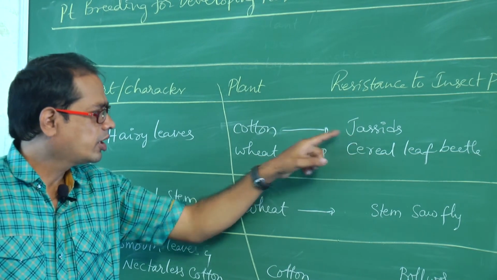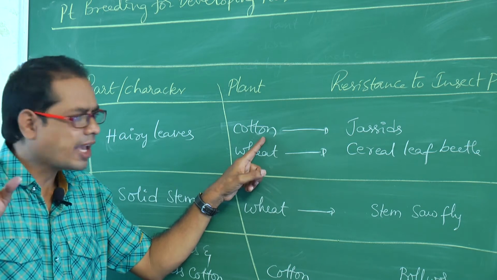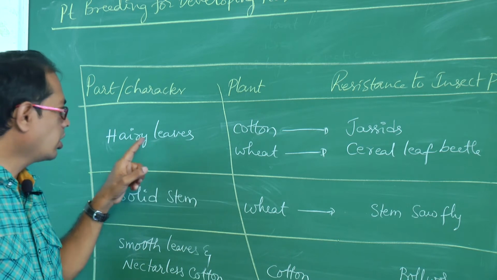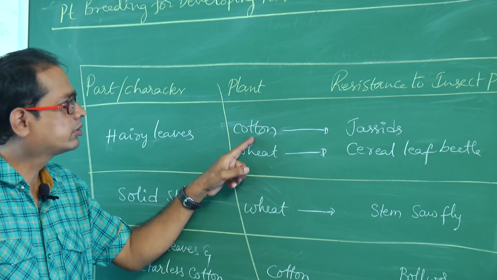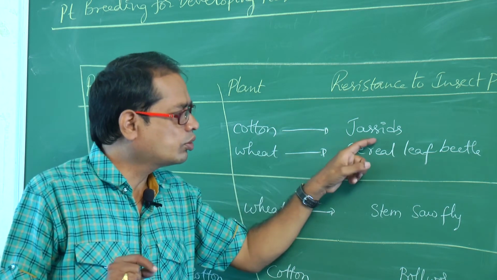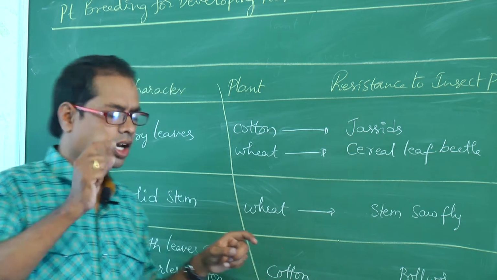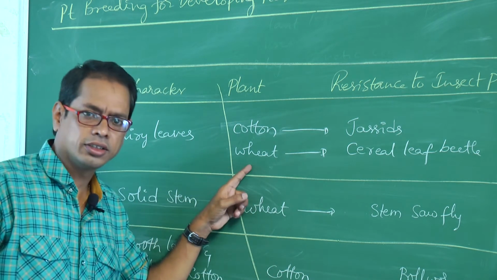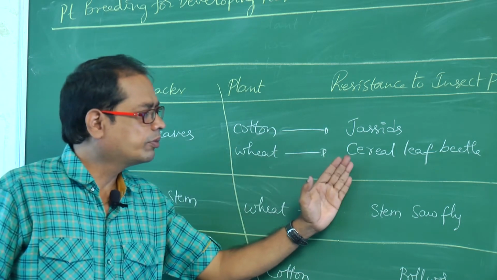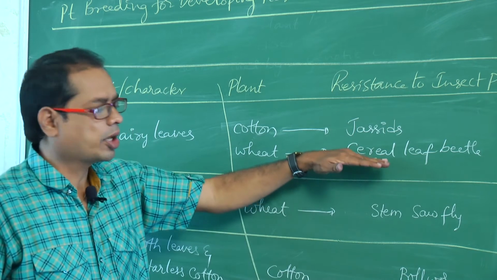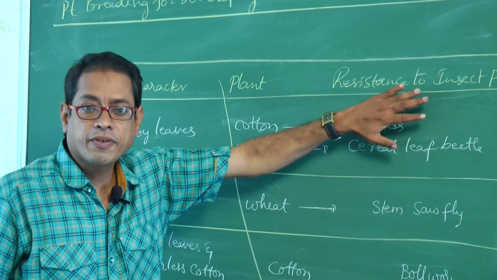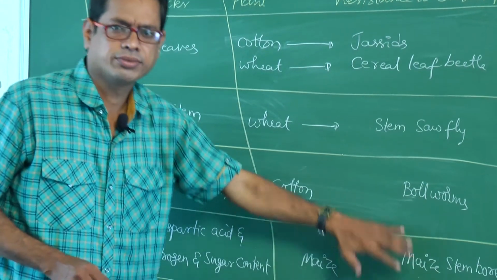That means cotton does not attract jassids because of the presence of hairy leaves. So, the hairy leaves of cotton show resistance to jassids. Similarly, the hairy leaves of wheat, this wheat plant also possesses hairy leaves, are resistant to cereal leaf beetle. This is also one type of insect. These are all different types of insects or pests.